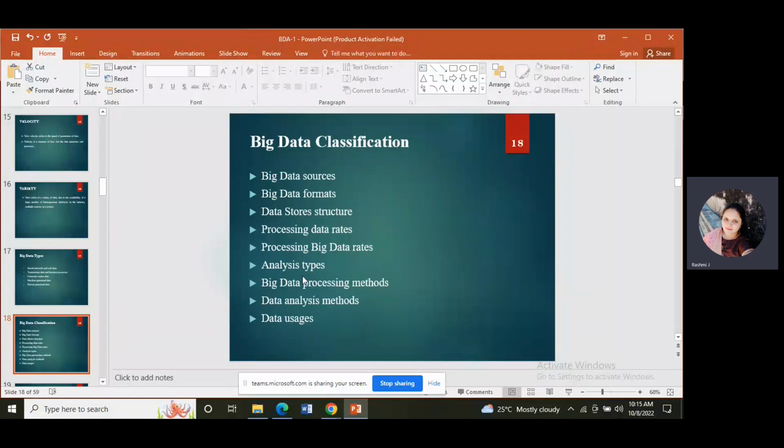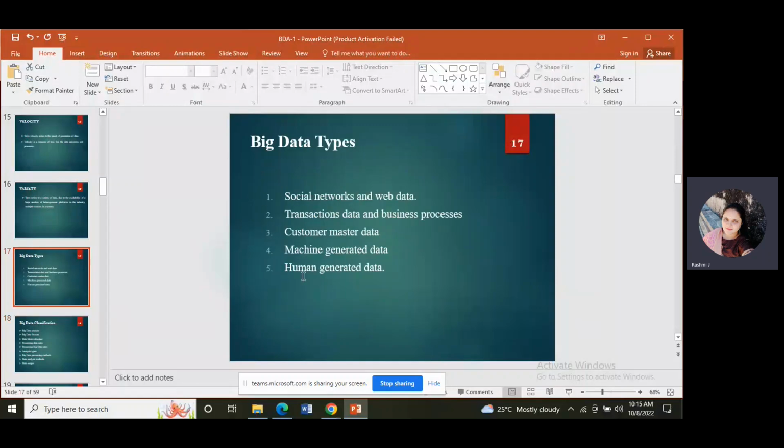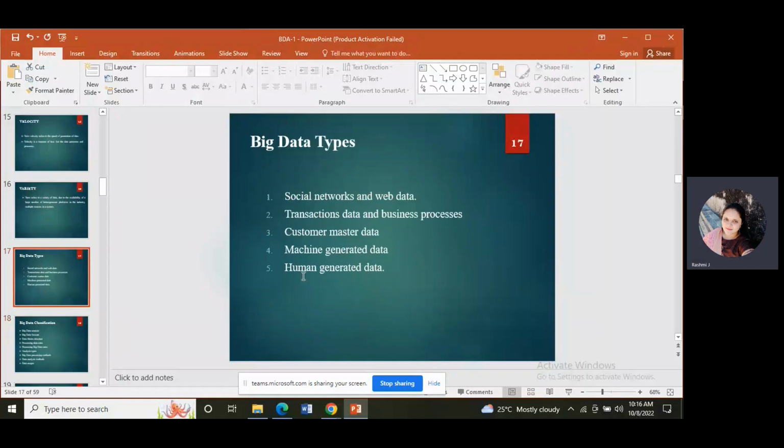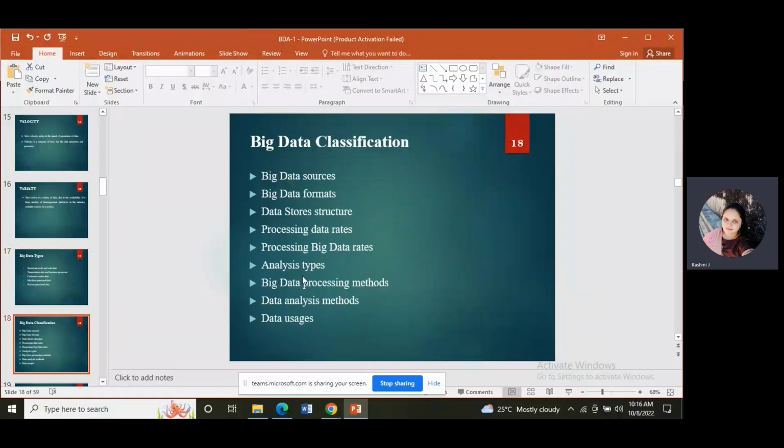Is big data classification. What is meant by big data classification? Based on the type of data generated, we classify it. Big data classification means we are classifying based on the characteristics: one based on the data generation, and one based on the characteristics.